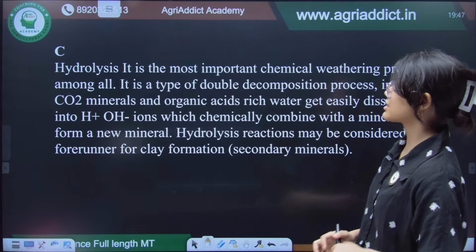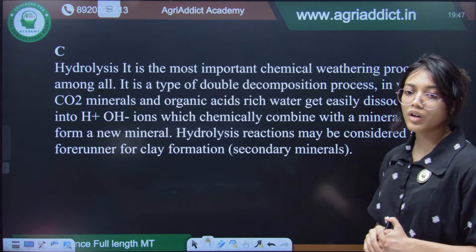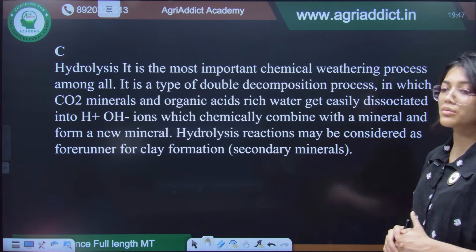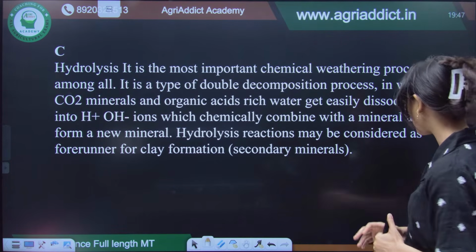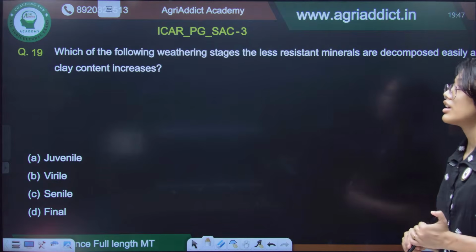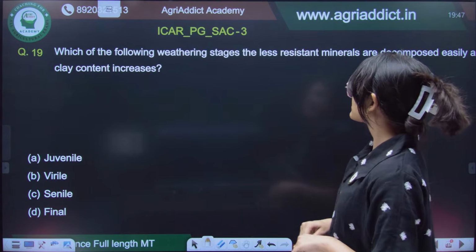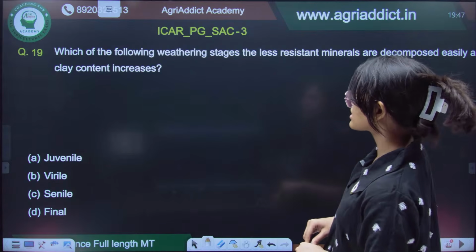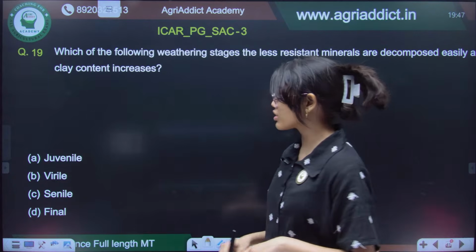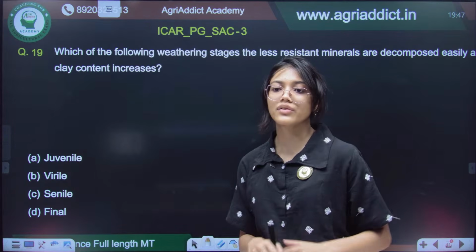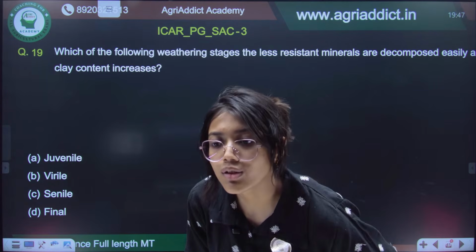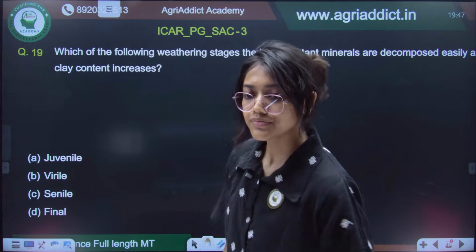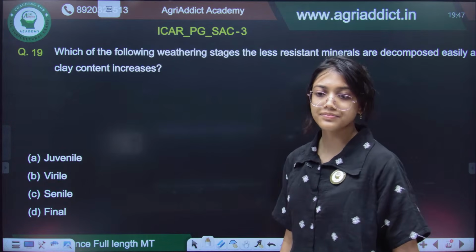So, here is the explanation. Why is hydrolysis important and the different factors regarding hydrolysis. In which of the following weathering stages are the less resistant minerals decomposed easily and the clay content increases? So, these weathering stages, who gave the weathering stages? Okay. Who gave the weathering stages?